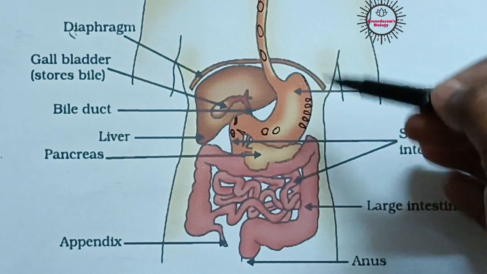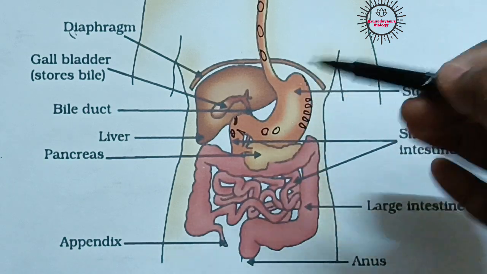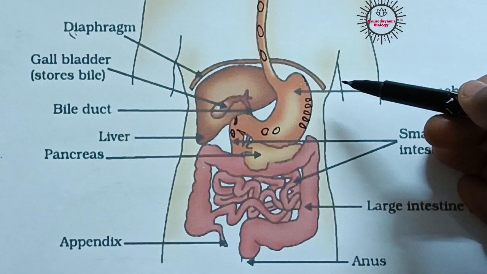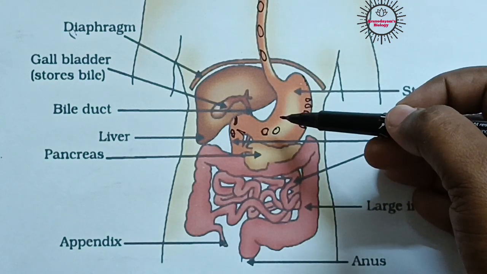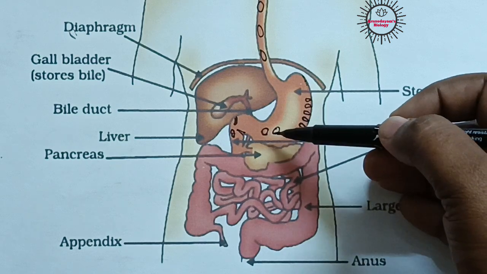HCl is present here, no? That means the pH of the stomach is acidic in nature. So in this acidic medium only protein digestion takes place. The food is partially digested here. Proteins are converted into peptones and the food is partially digested here.